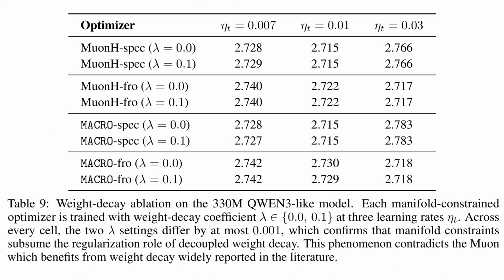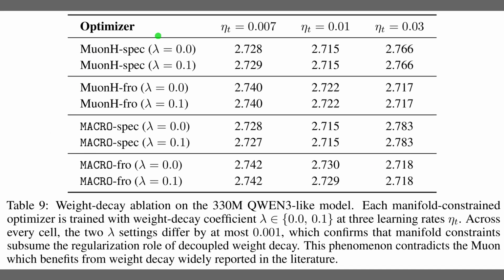Table 9 tests the second big claim, that explicitly bounding the weights makes traditional weight decay completely redundant. The authors trained the model with and without a weight decay penalty, labeled as lambda, across 3 different learning rates. Looking at the results for the macro optimizers, the validation loss remains virtually identical whether weight decay is applied or not. Because the geometric constraints already enforce a natural rotational equilibrium, tuning heuristic penalty parameters is simply no longer necessary.